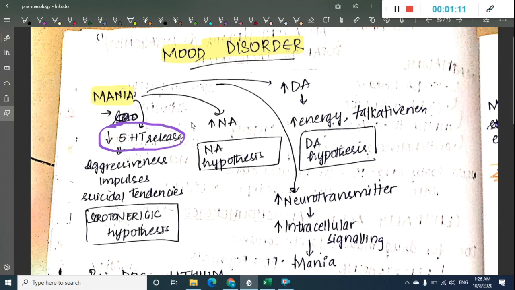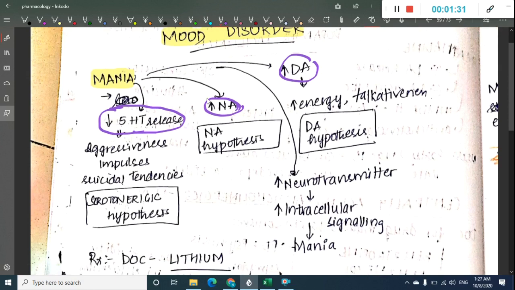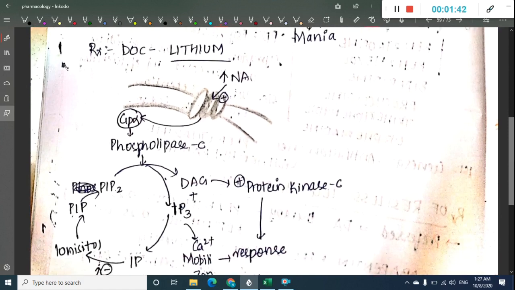In the noradrenergic hypothesis, in mania there is increased noradrenaline, and in the dopamine hypothesis, increased dopamine is reported in mania. Because of increased dopamine, there is increased energy and talkativeness seen in mania. So in mania there are mostly increased neurotransmitters leading to increased intracellular signaling, thus resulting in mania, which is a hyperactive disorder.